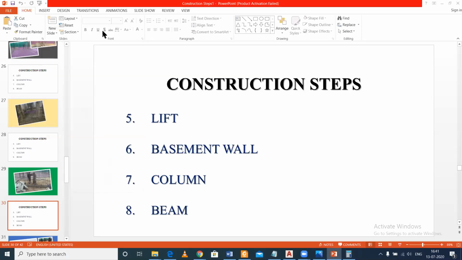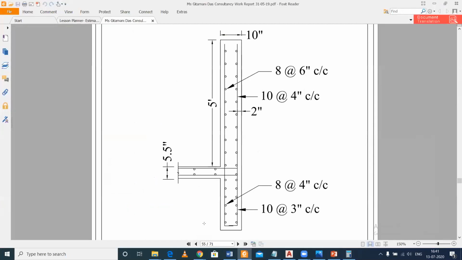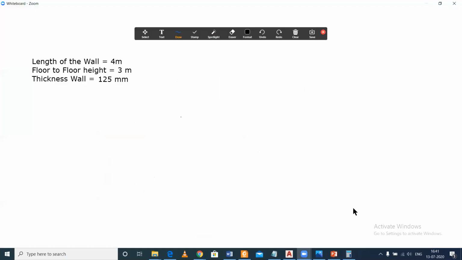So taking 125 mm as the thickness of your interior walls, you can also note it down. You can add it in a note: standard interior wall.